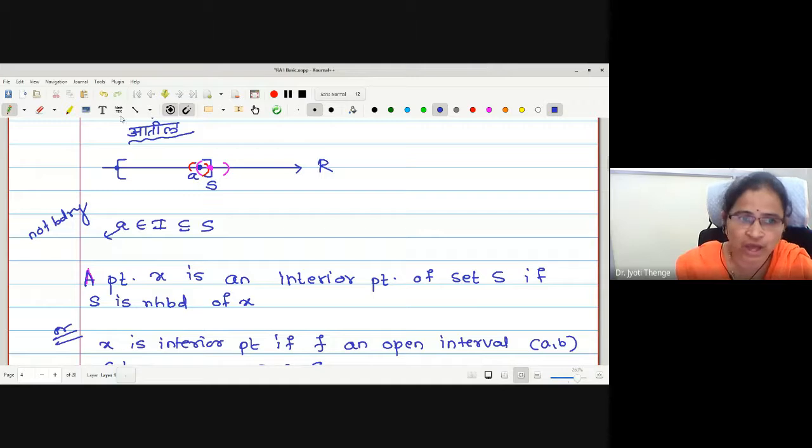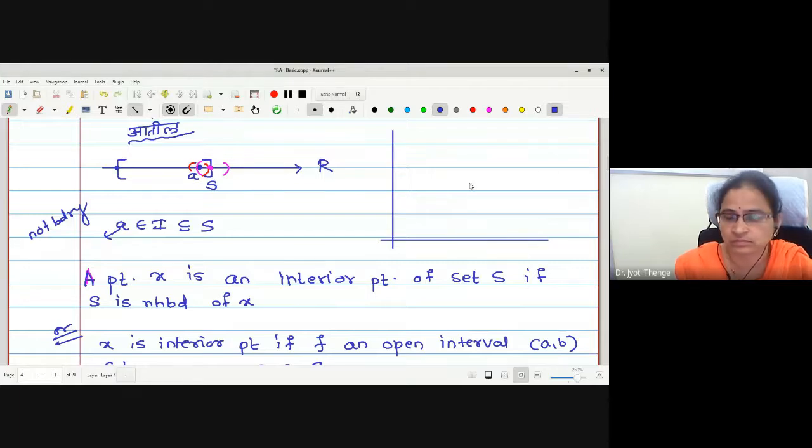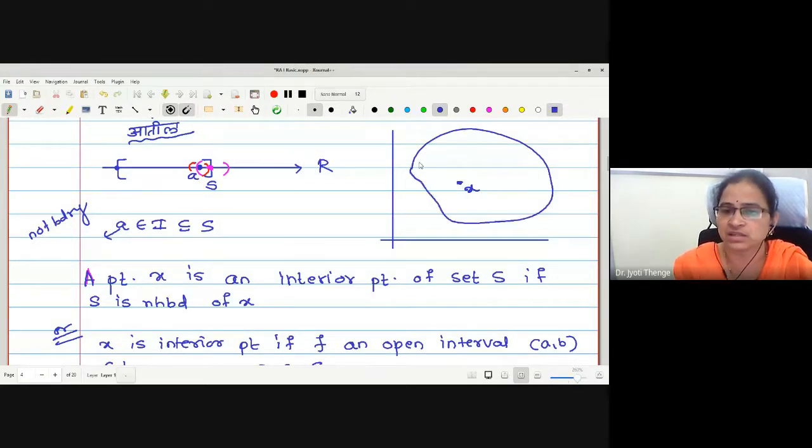If we go to R2 space, this is the point X, and this is the set S under consideration. We are in R2. Now I want to check whether this X is an interior point.